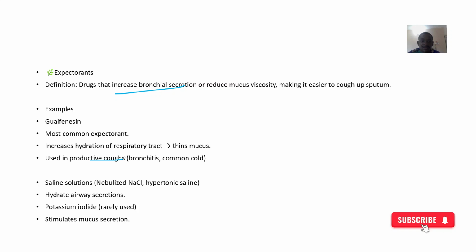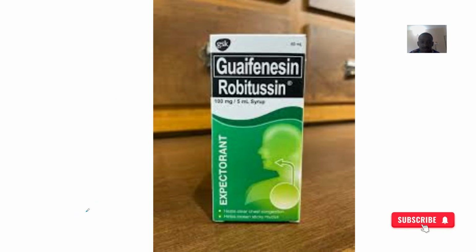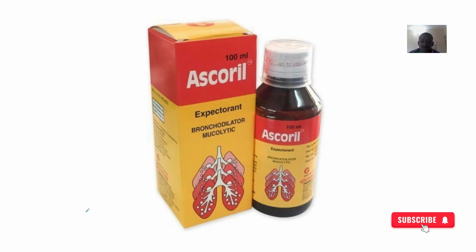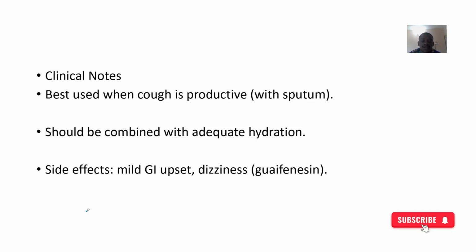Other saline solutions like nebulized sodium chloride and hypertonic saline hydrate the airways. Others like potassium iodide also stimulate mucus secretion. This is guaifenesin, just a general expectorant. Clinical note: it is best used when the cough is productive and should be combined with hydration. You have to be taking a lot of fluid, because most of that cough is actually made from your fluid, so you have to replace what's lost.